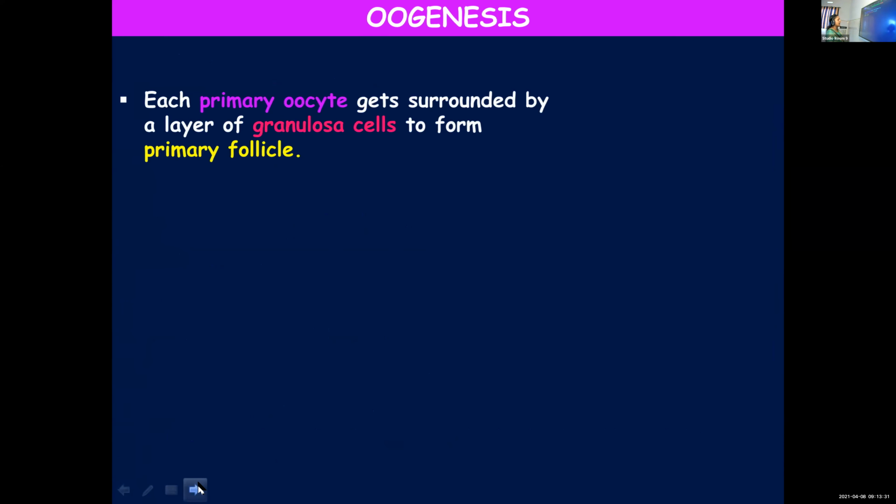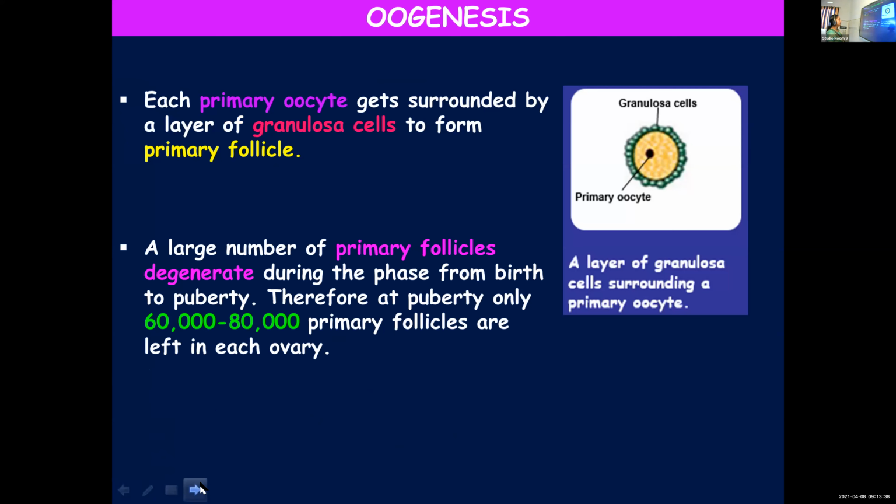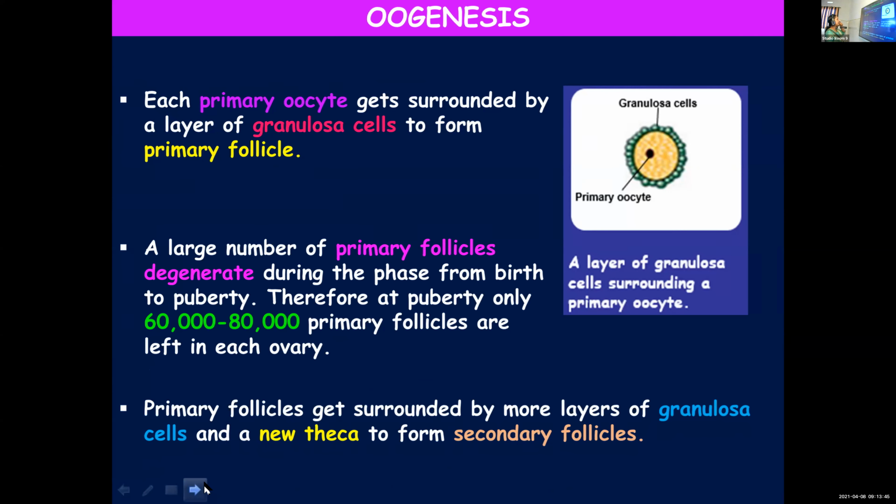When they get surrounded by a layer of granulosa cells, you call it a primary follicle. And when these primary follicles are surrounded by more layers of granulosa and a new theca layer, you call it a secondary follicle.